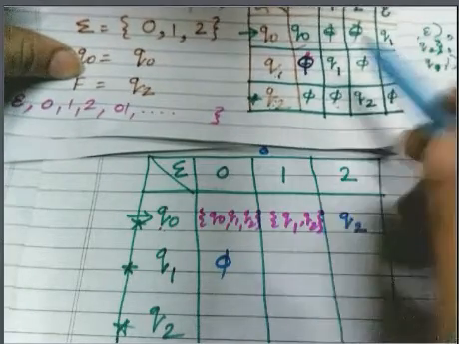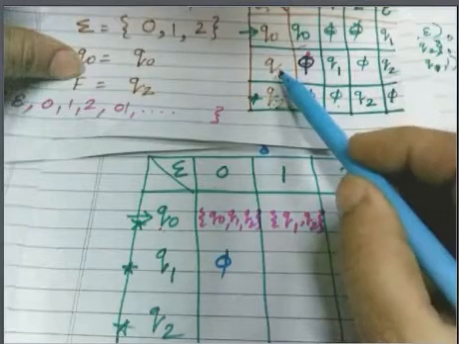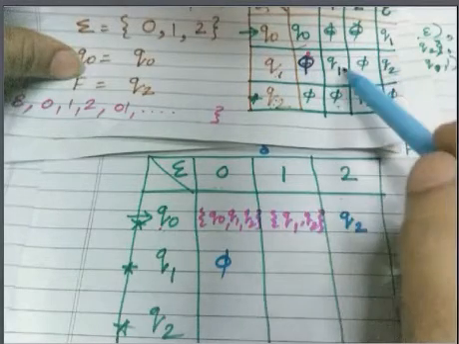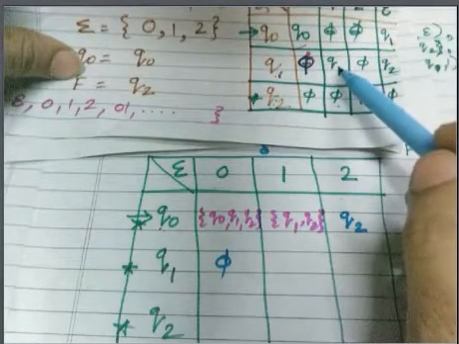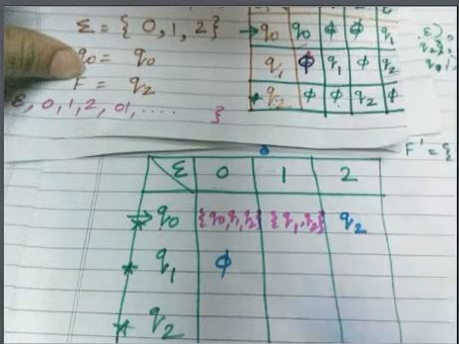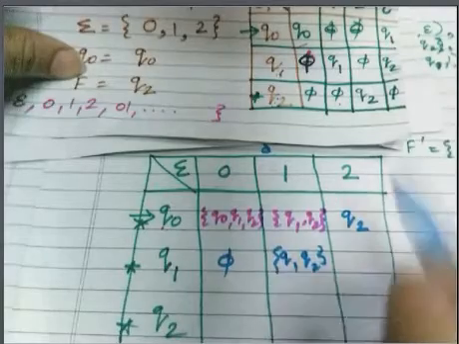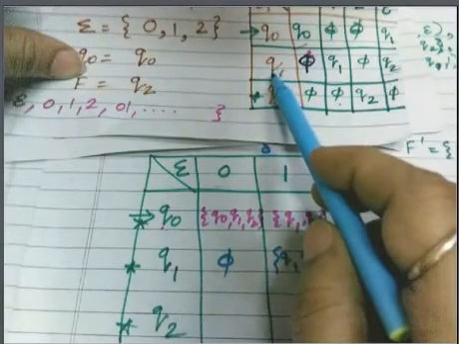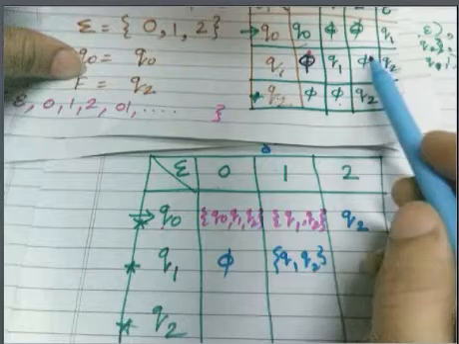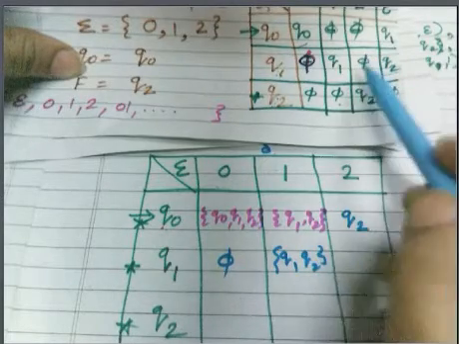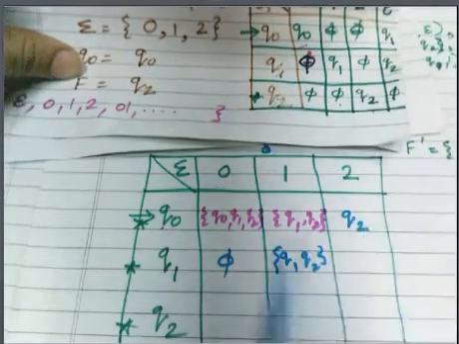Okay. Second, Q1 on 1 is going to Q1, and the epsilon closure of Q1 is Q1, Q2. Similarly, Q1 on 2, okay, so Q1, Q2. So it is giving you what?